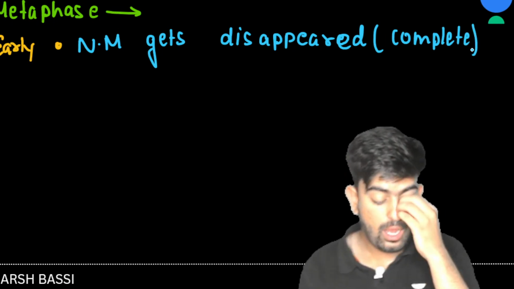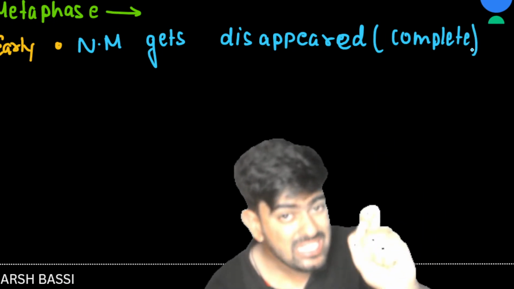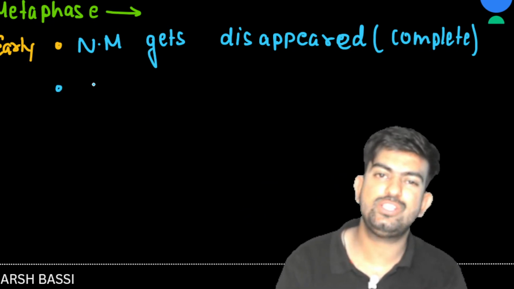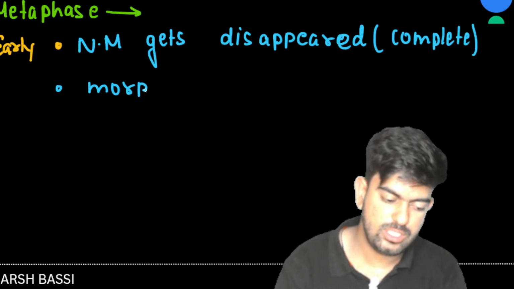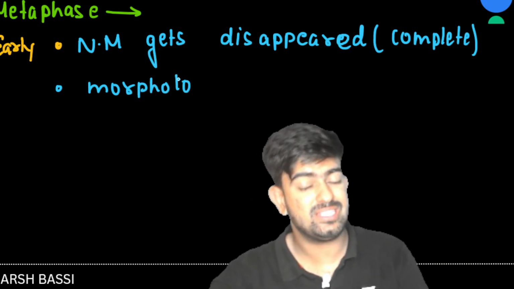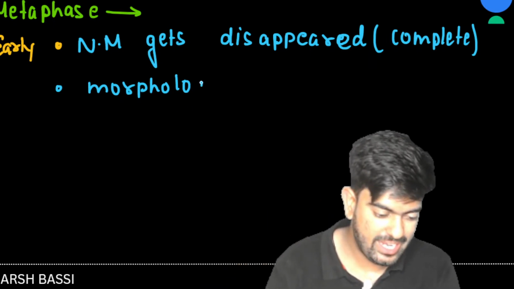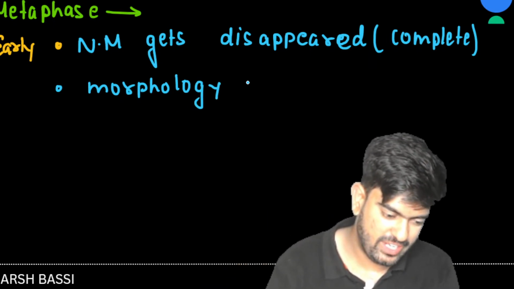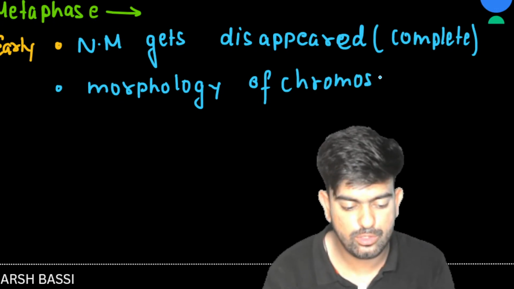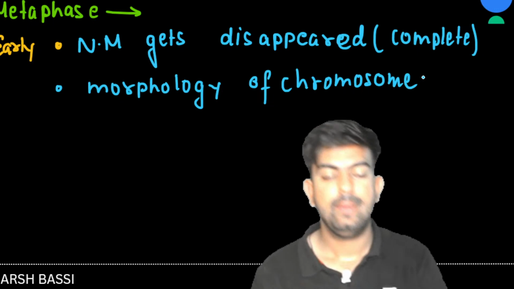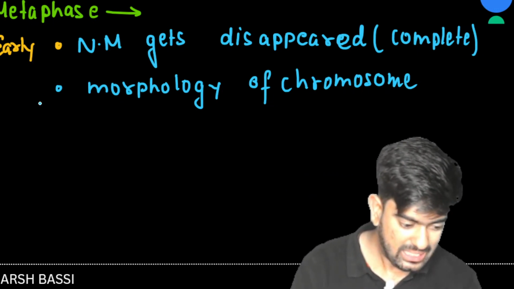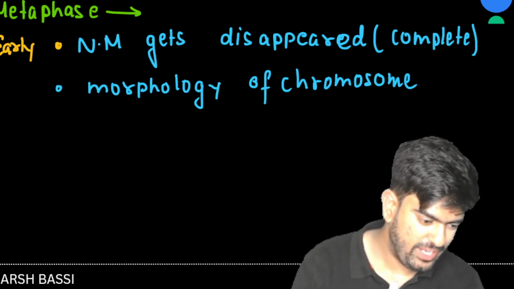Now in this stage we can study the morphology of chromosomes. Morphology means how do chromosomes look? How many arms they have? How many chromatids they have? What is their shape? Everything can be studied in this metaphase. Morphology of chromosome. The best phase to study morphology of chromosome is the metaphase. Clear?